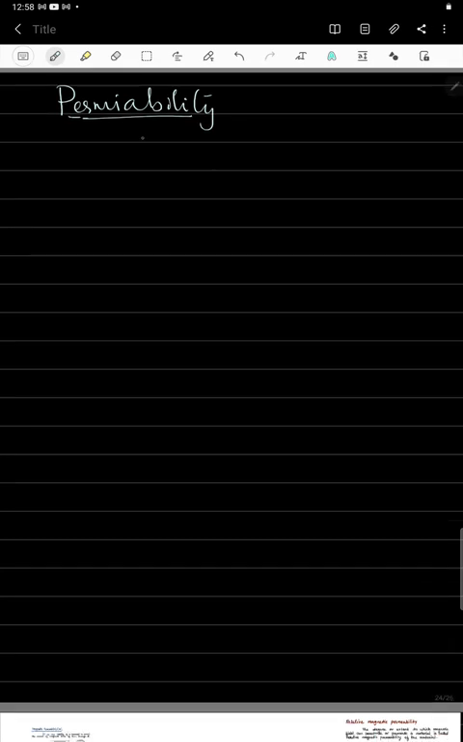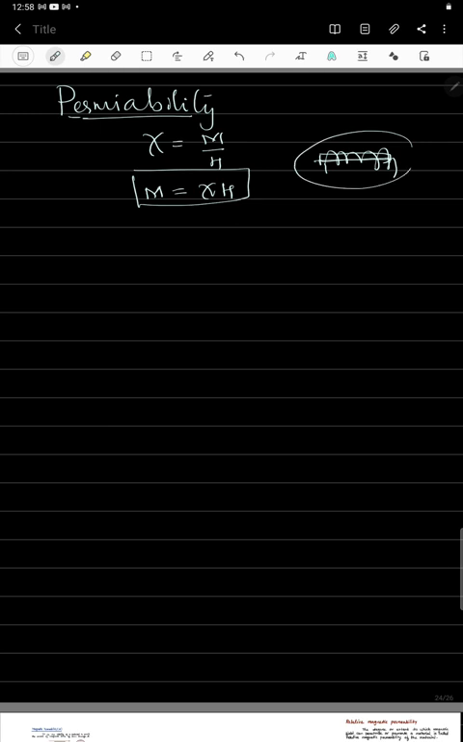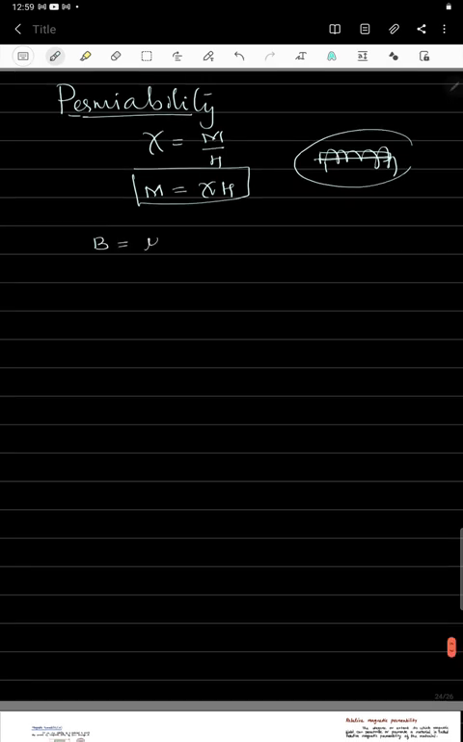So what is the relation of susceptibility? The susceptibility relation is M divided by H. So that magnetization we can call M, or susceptibility into H. Now here, due to the coil and the placing of the normal material, the magnetic field that is generated is nothing but the total magnetic field. So the total magnetic field is equal to mu naught H plus M.